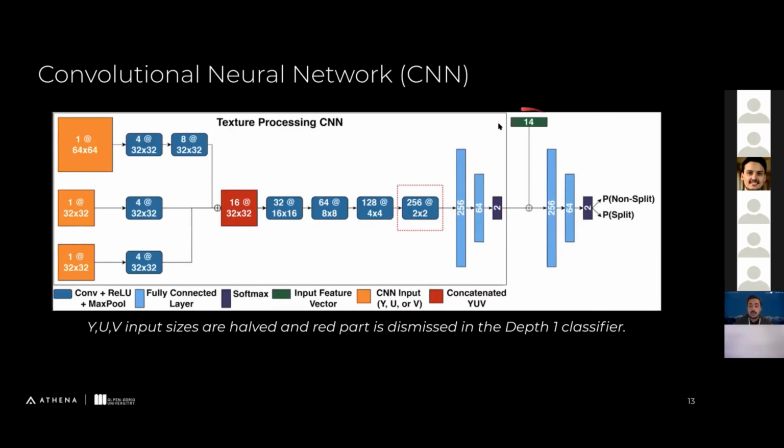After that, we append our feature vector to this intermediate output, and then we do a final pass in the final fully connected layers and get the final decision for whether we should split this CTU or not. This is a binary value given by this convolutional network. And for the depth 1 classifier, this area is removed and the remaining input sizes are halved due to reduced input sizes.